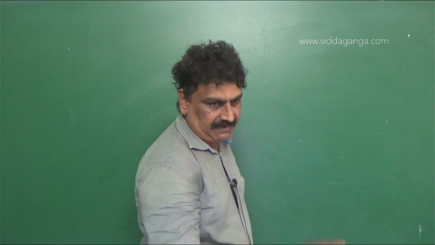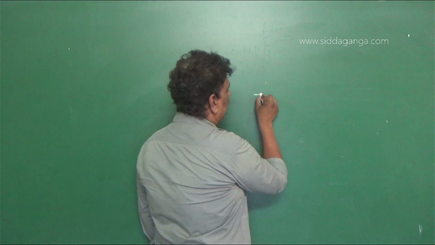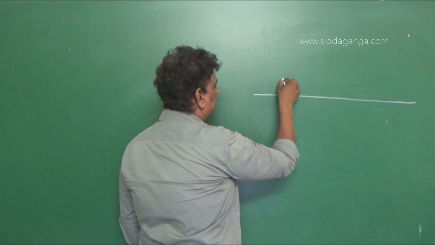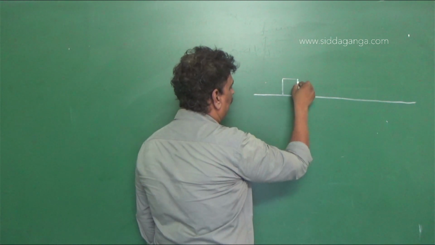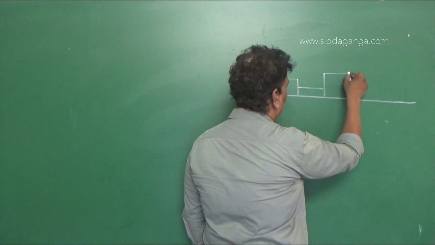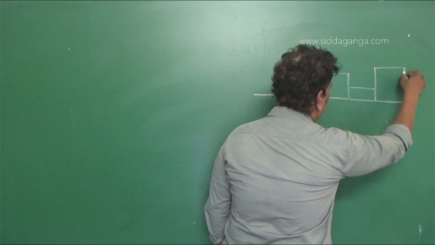Right, we have given 3 blocks lying on a frictionless horizontal surface. Block 1 connected to block 2, which is connected to block 3.